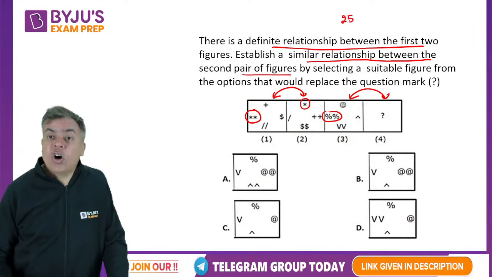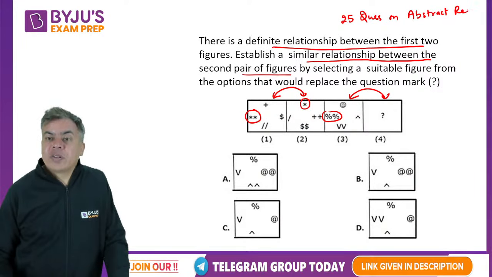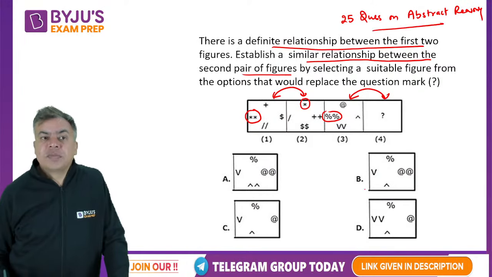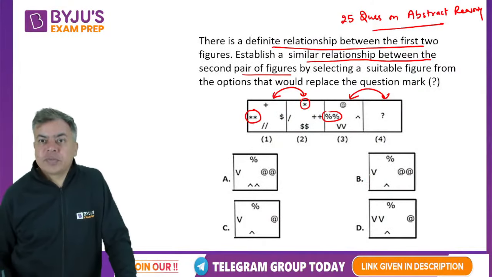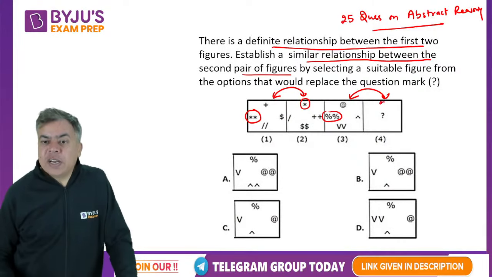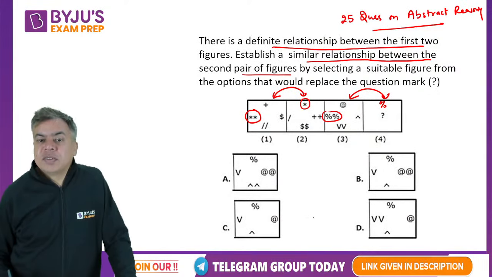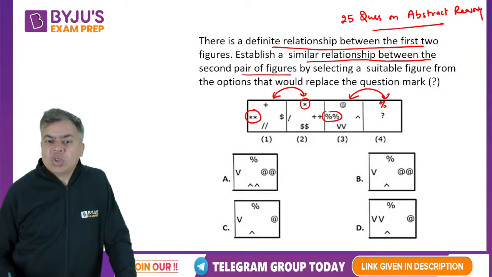25 questions on abstract reasoning. Right, Smriti? This is defined. Out of the 100 questions on reasoning, there will be 25 on abstract. So here percentage will come here. Okay. So that is okay.